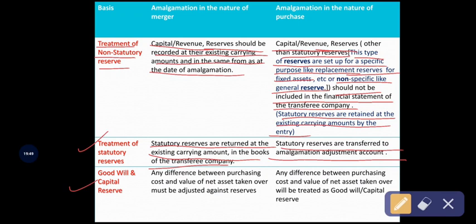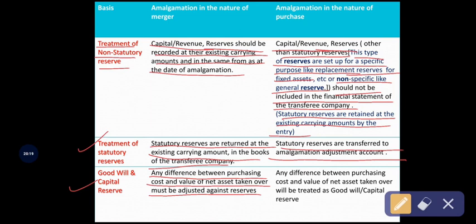Okay, see amalgamation in the nature of merger. So if any differences between the purchase consideration or purchase cost and the value of the net asset taken over must be adjusted against the reserves. See, this is a very important difference. Under amalgamation in the nature of merger, if there is any difference, when do we get the difference? That is when the transferor company transfers its assets and liabilities to the transferee company.